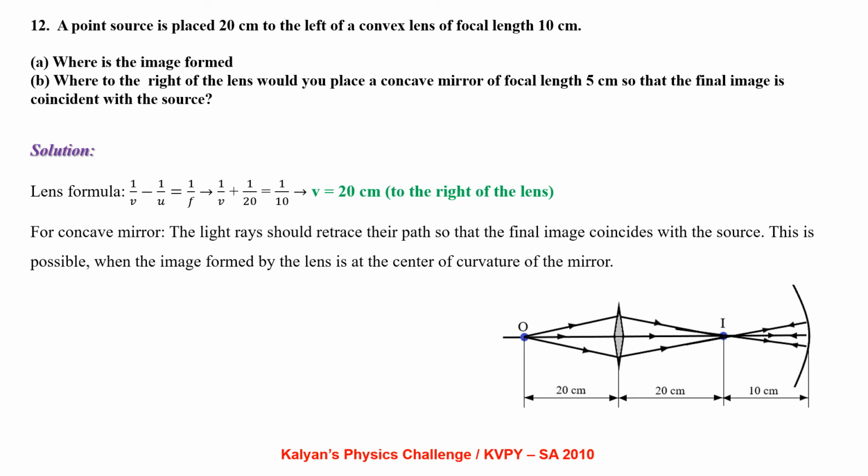Where to the right of the lens would you place a concave mirror of focal length 5 cm so that the final image is coincident with the source? For a concave mirror, the light rays should retrace their path so that the final image coincides with the source. This is possible only when the image formed by the lens is at the center of curvature of the mirror. You can see the ray diagram.